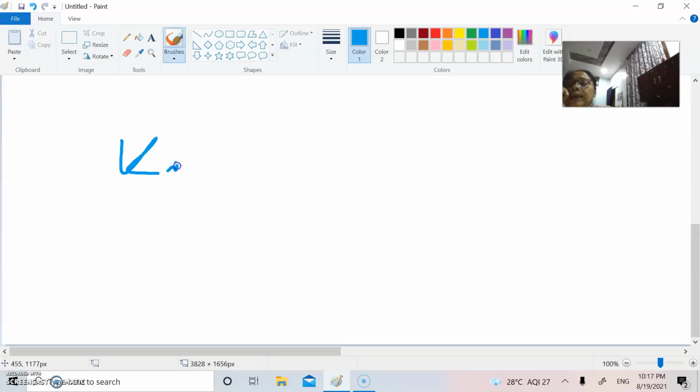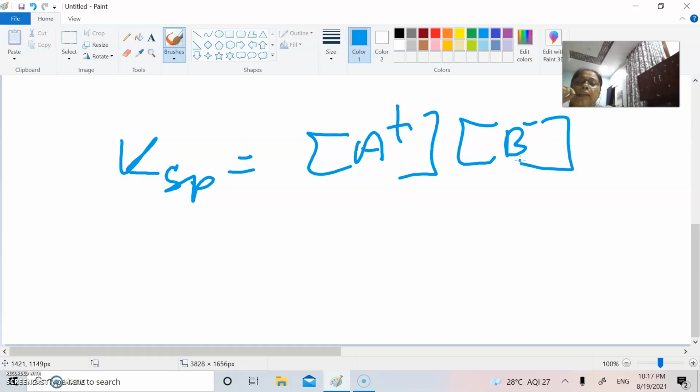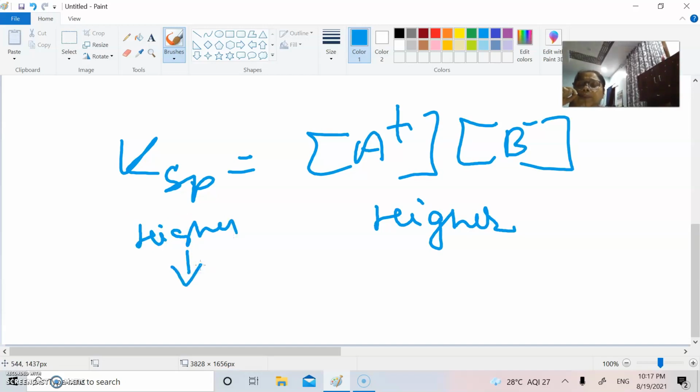So Ksp, you have concentration of A, it means the cation, and concentration of B, that means the anion. So you can say, higher the value of anion and cation, higher will be the value of solubility product, and higher the value of solubility product, immediately you will have more soluble ions.